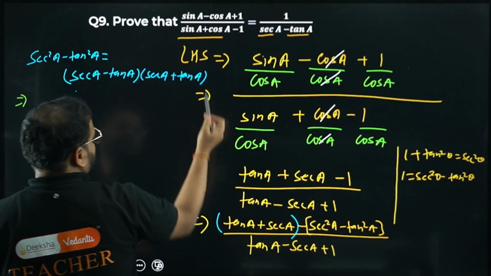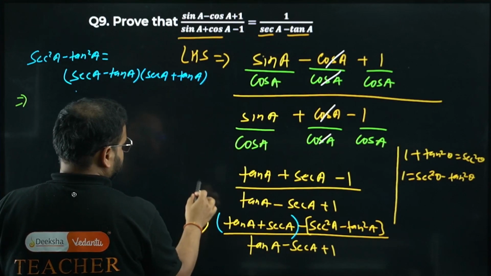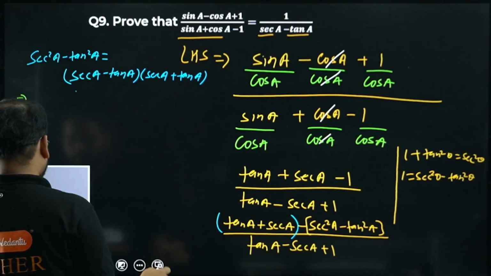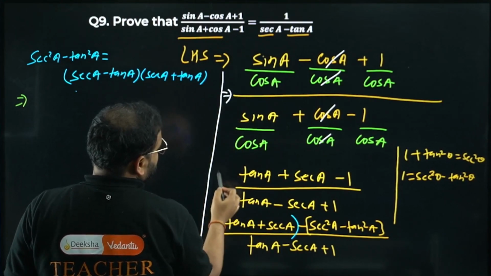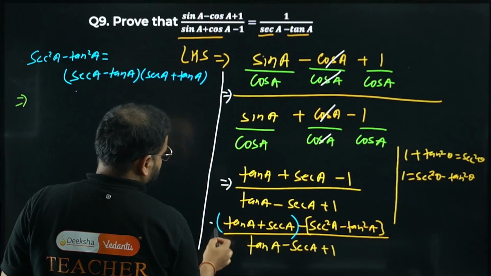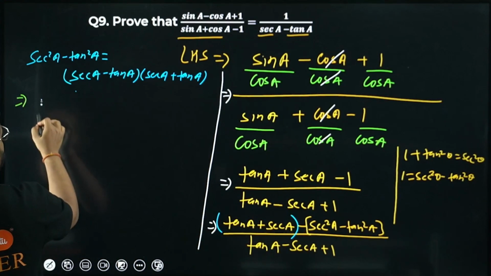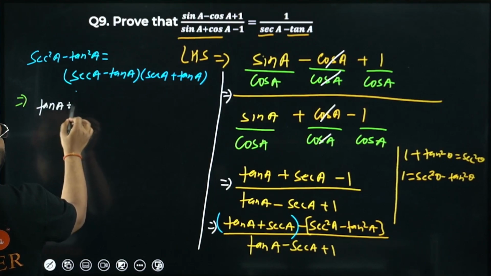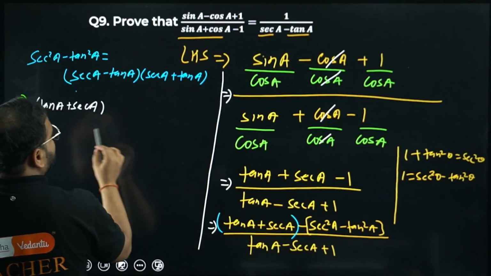Okay. 1 second. Step number 1 is this. Step number 2 is this. Step number 3 is this. Okay. So if I do that, have a look. I'm taking this step common, bacha. Tan A plus sec A. Please check. I'm taking this common. Okay. What I'm getting? Have a look.